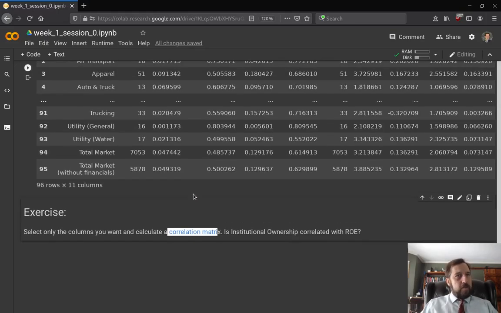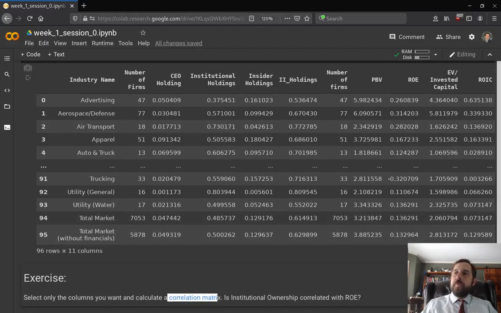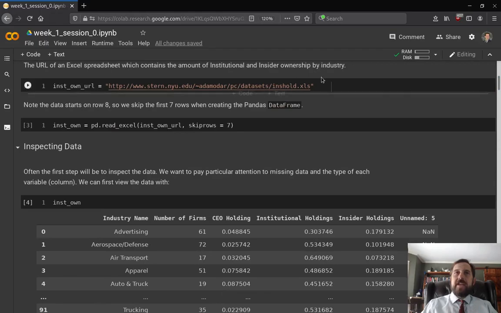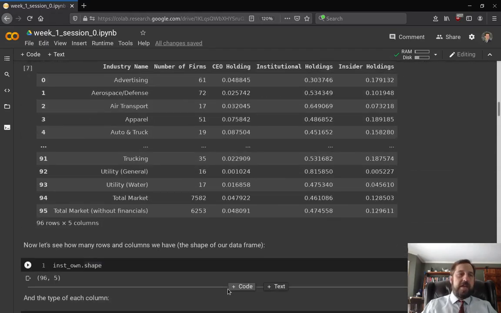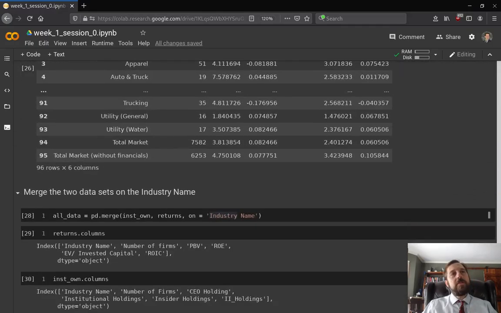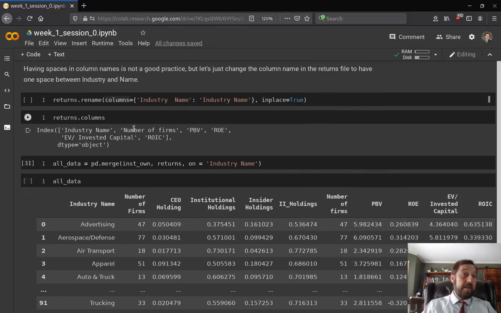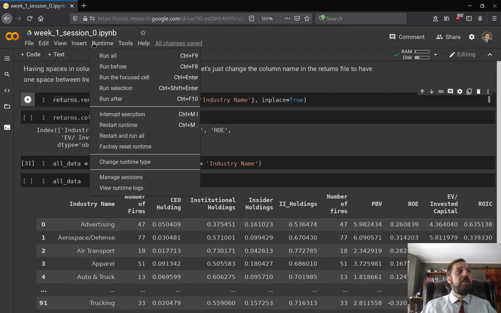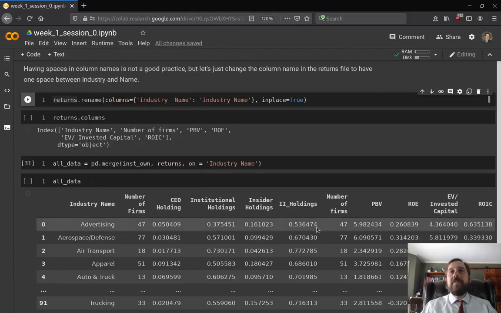Now, there's one or two things I want to say here before I go. One, you would say, well, I can download the data in Excel and merge it in Excel and calculate the correlation matrix, right? So does this really save you time? The nice thing about setting this up is that once I set this up once, and assuming they don't change this, I could comment out where I'm renaming this. But assuming the data doesn't change its structure, as they update the data, I can simply go ahead and say runtime, run all. So I never have to do any of this again.